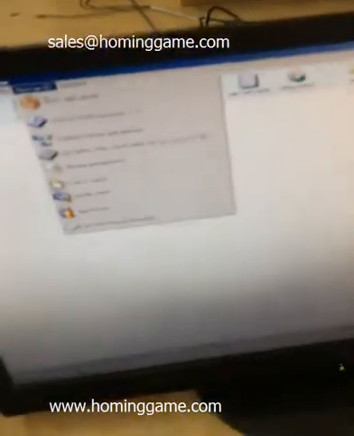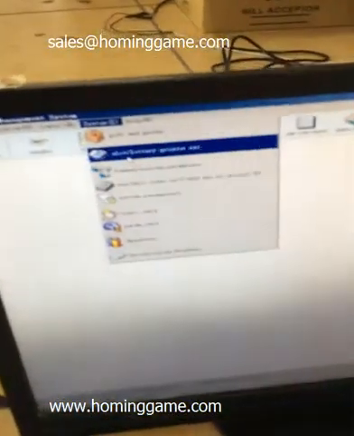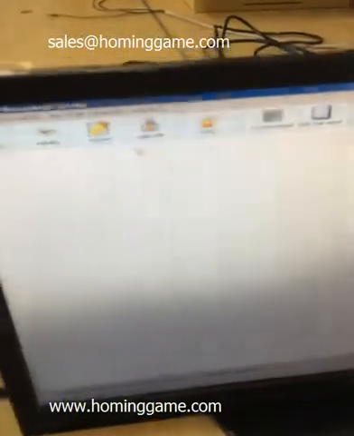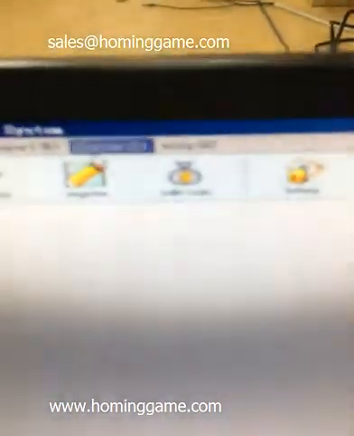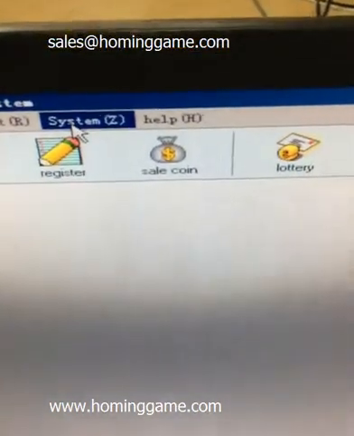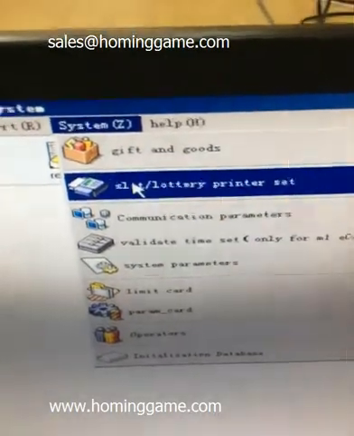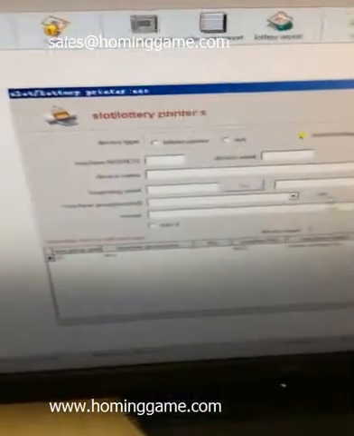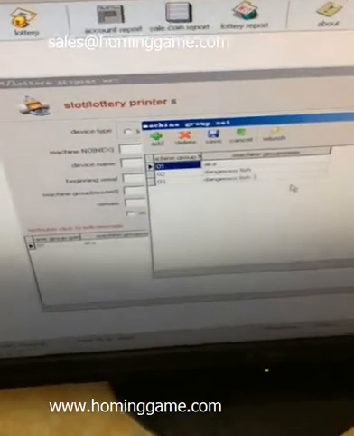You can see that, the printer system. We learn the dangerous fish game machine first. First, quit the system, and then slash lottery printer set. And then we learn the dangerous fish machine.